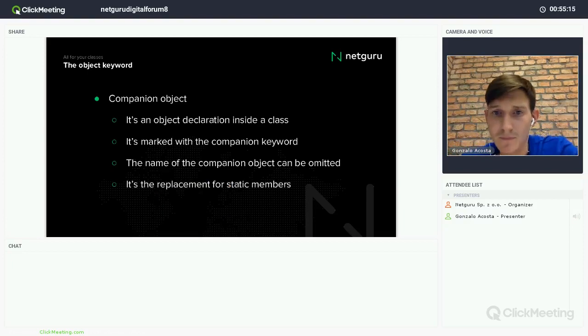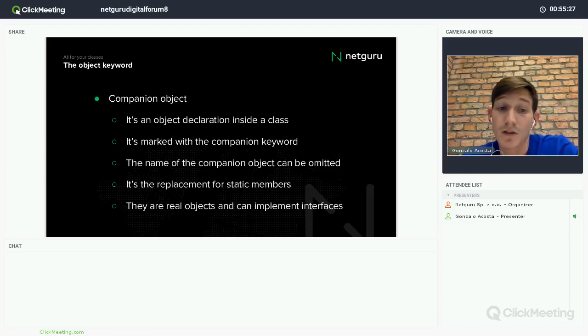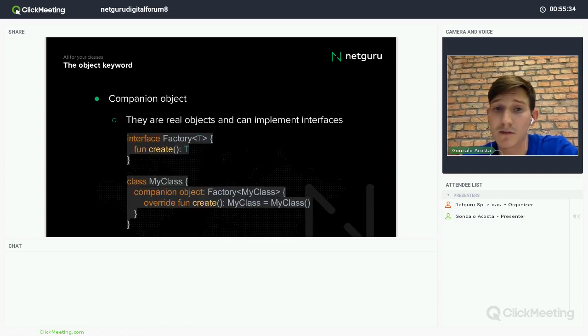And it's used as a replacement for static members in Java, because I don't have static members in Kotlin. Also, like I said before, they are real objects and they can implement interfaces. There's no problem with that.